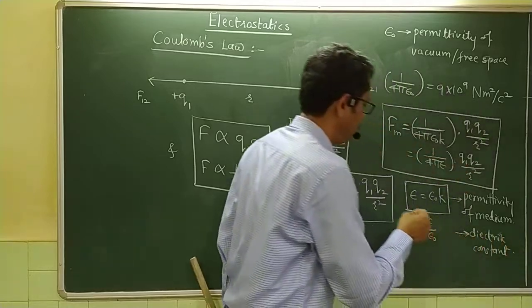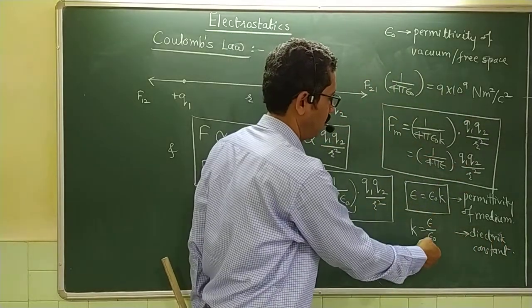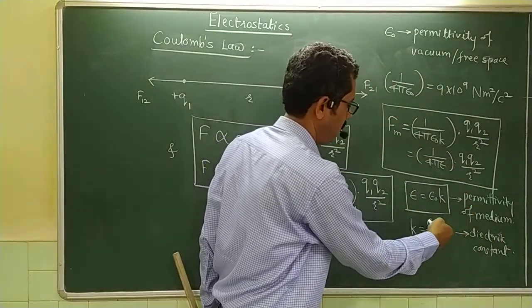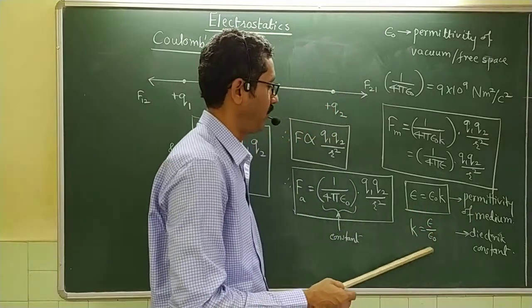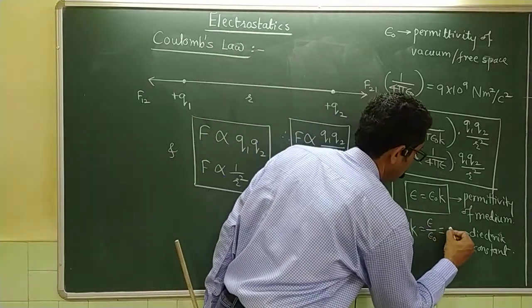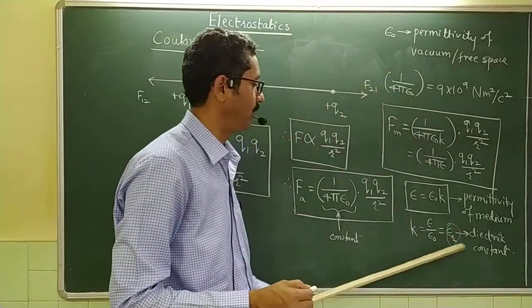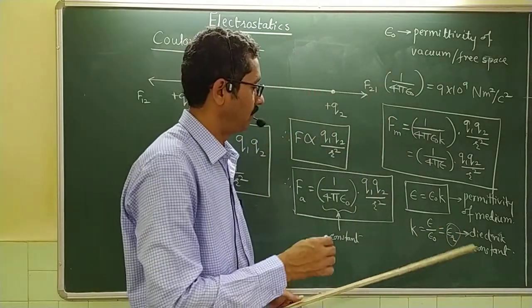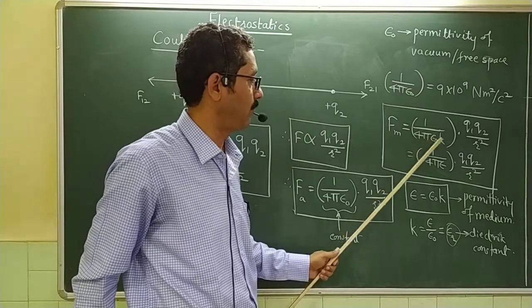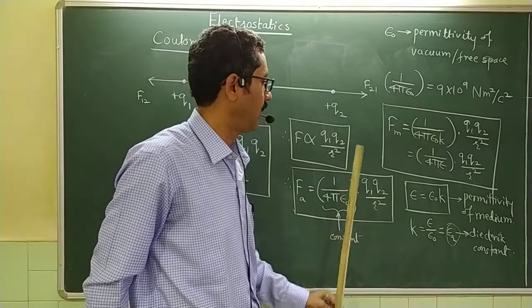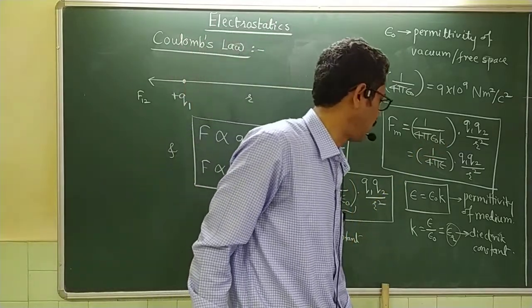Because it is the ratio of two permittivities, permittivity of the medium divided by permittivity of vacuum, it is also called relative permittivity. Instead of k, some people even write it as epsilon r, but the most convenient way of writing it is 1 upon 4 pi epsilon 0 k.